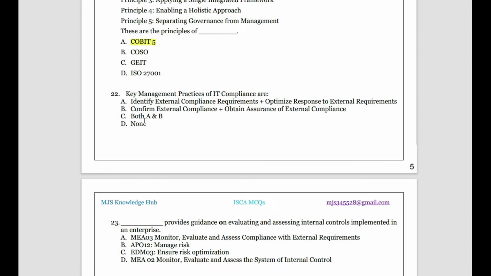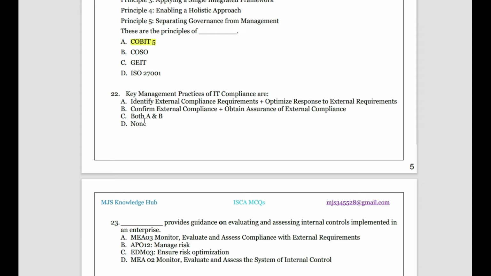Okay, then what are the key management practices of IT compliance? So when you're complying with IT or not, what are the management practices to know if you're complying with IT or not? First thing, identify the external compliance requirements, means what is the actual compliance that you need to do, what you should do. You create a good response for that, optimize your response to external requirements.